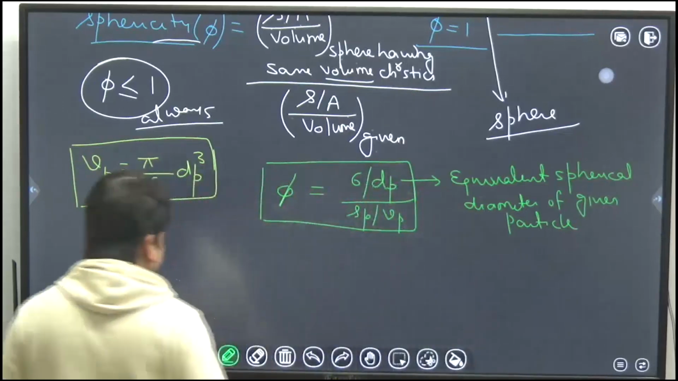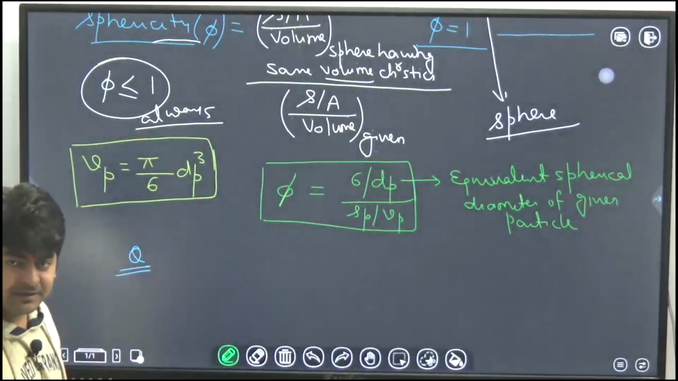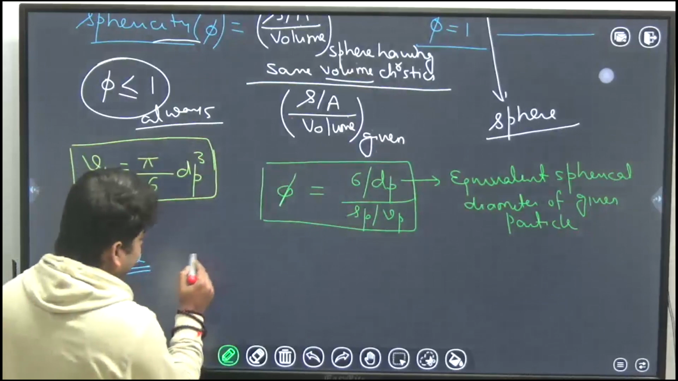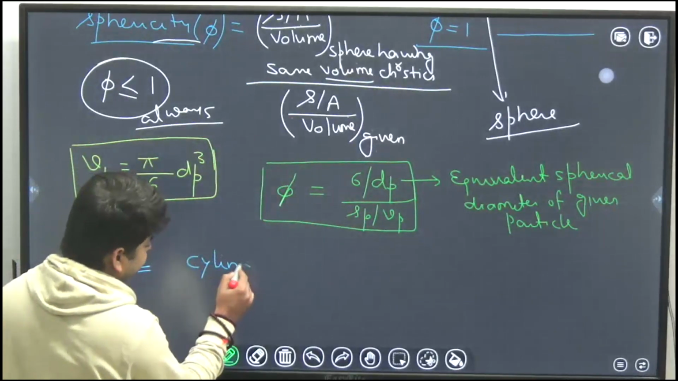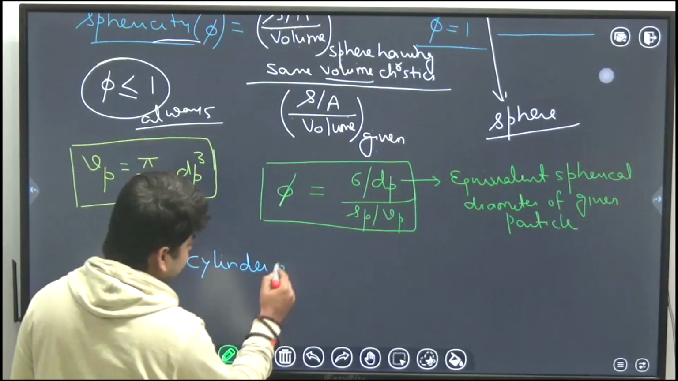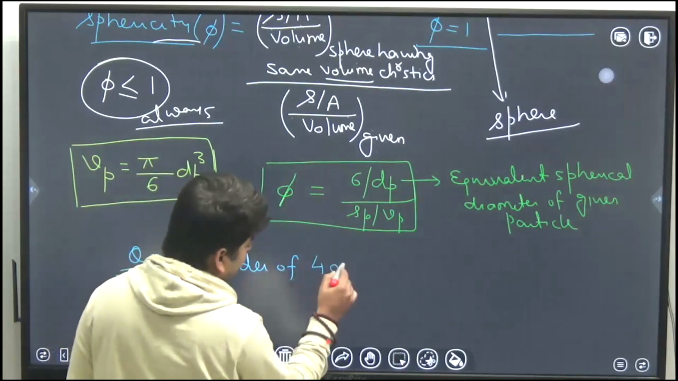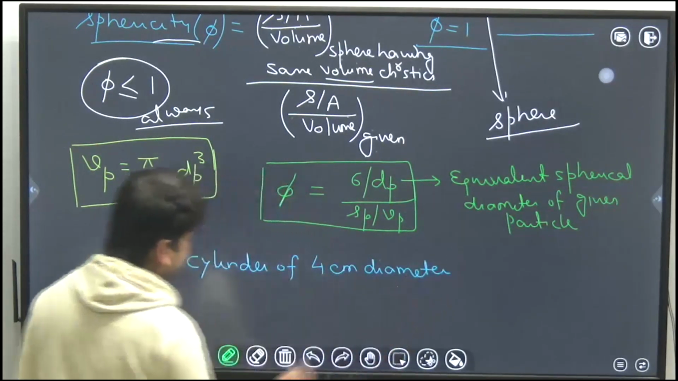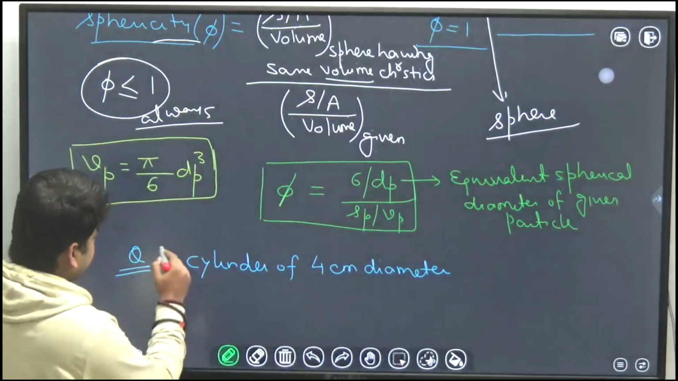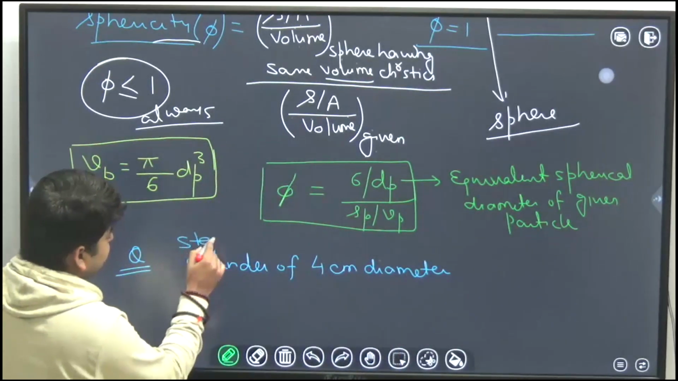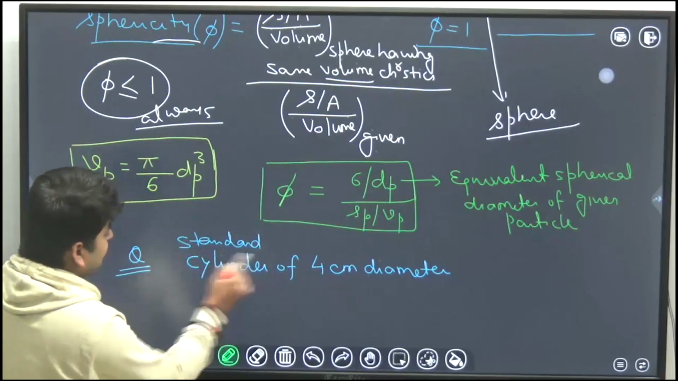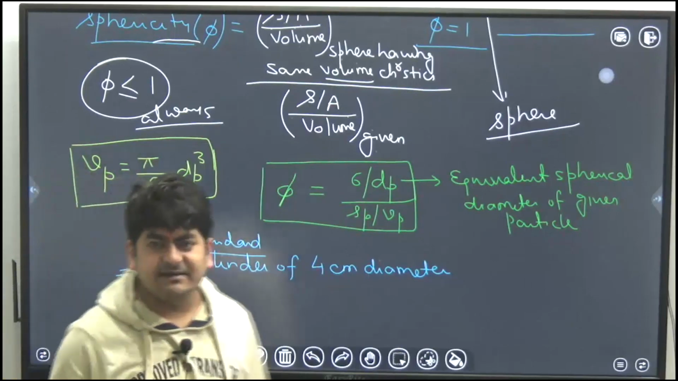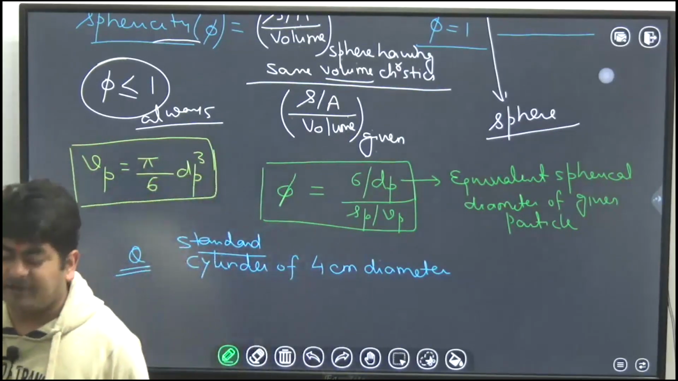So can you tell me what will be the sphericity for a cylinder of 4 centimeter diameter, or you can say a standard cylinder. Tell me the sphericity of a standard cylinder having 4 centimeter diameter.